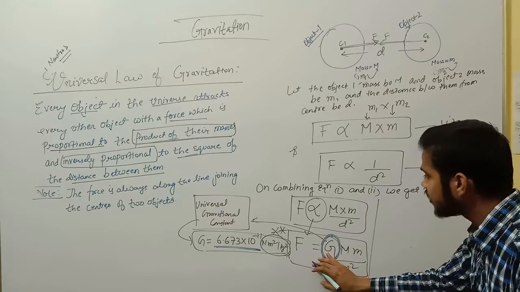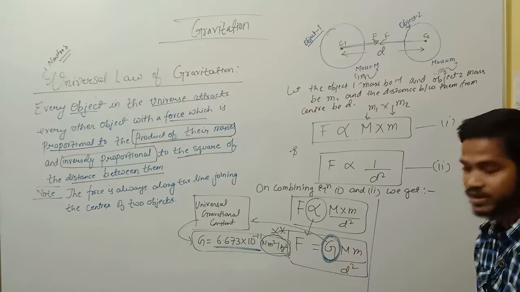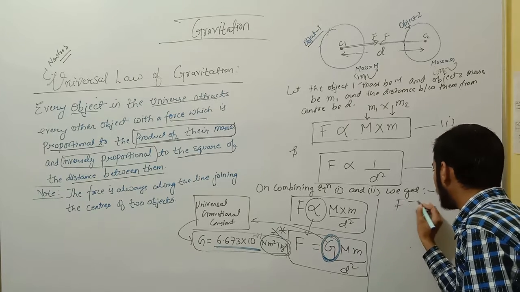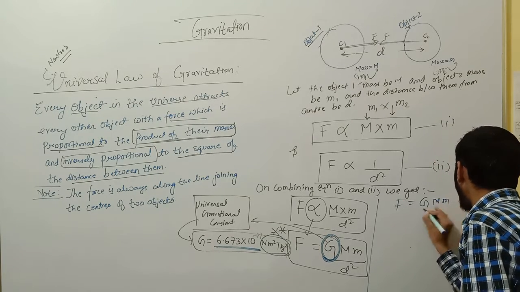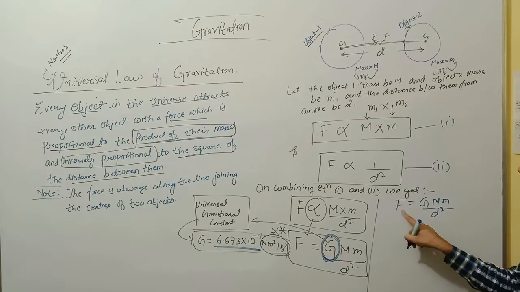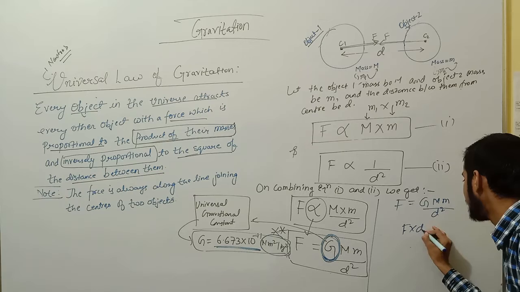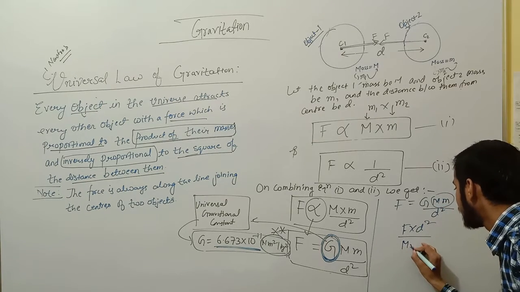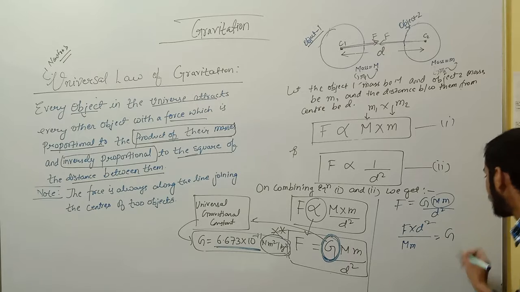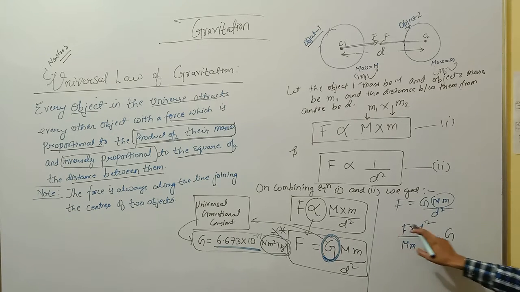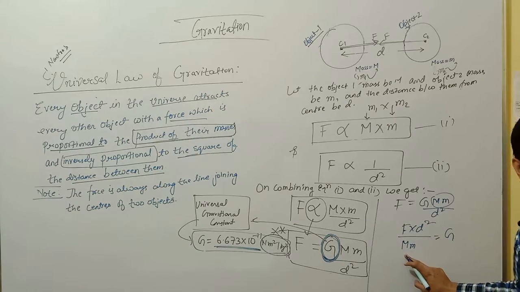Now for getting the value of G, you have to rearrange this equation. That is, force equal to G M m upon d square. Rearranging this, multiply by d square and divide by the masses: F into d square upon M into small m equal to G. Now for getting the SI unit of G, you have to put in the SI units of force, distance and masses.